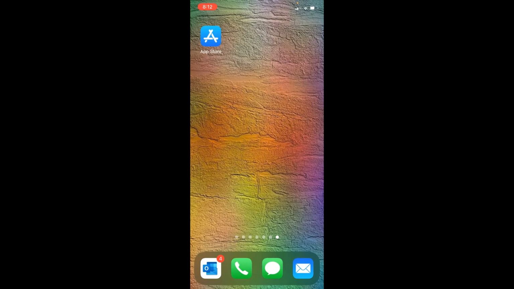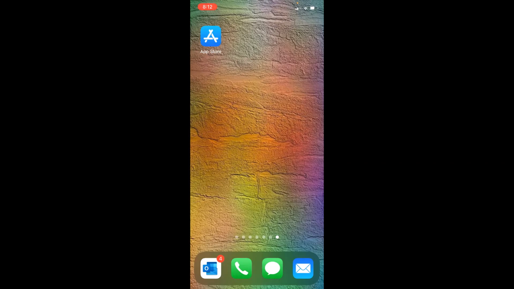Today's video, we're going to spend some time showing you how to install the Rave mobile safety app on your mobile device. For today's demonstration, we're going to show you how to install this on an iPhone 11. However, if you're using an Android, the process is pretty much the same thing. Only difference is you're going to use the Google Play Store and not the iOS App Store.